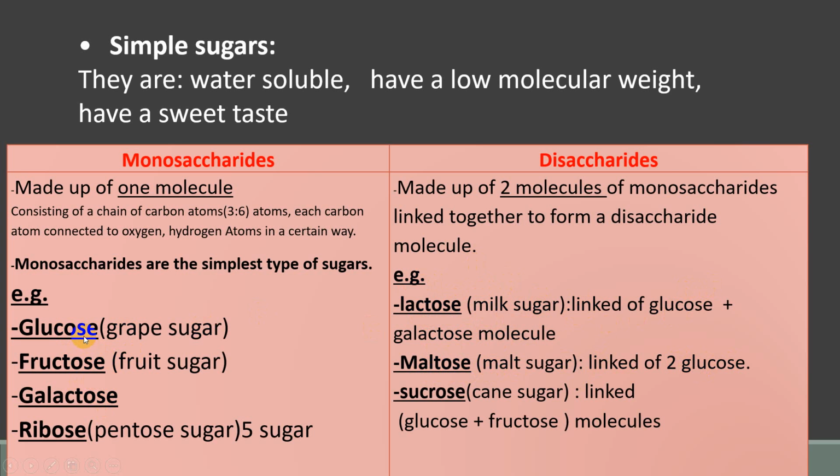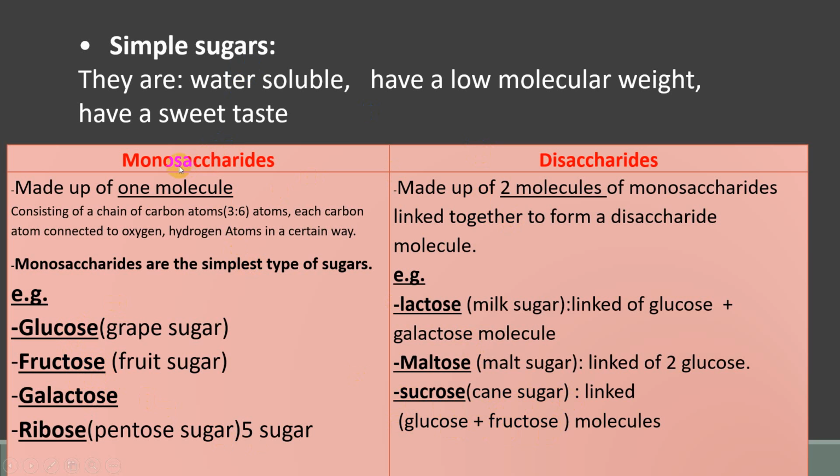It means glucose and glucose. That's why it's a disaccharide. Sucrose is the sugar cane sugar. It consists of glucose and fructose. Both of them are called simple sugar.